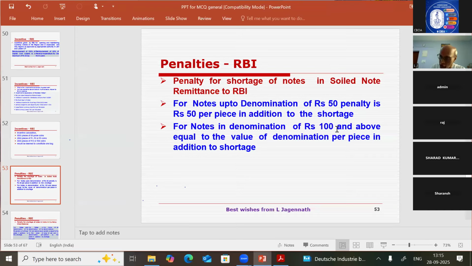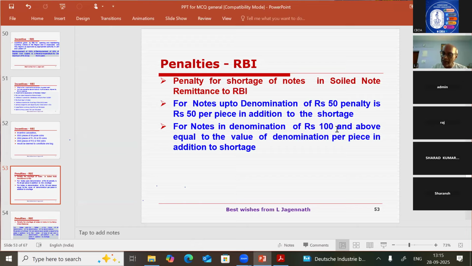For example, let us assume 100 rupees soiled note remittance. In that 100 rupees soiled note remittance, let us assume 5 pieces are missing. So 5 into 100, the loss is 500, we have to compensate. The penalty: 5 pieces are missing, each piece is 100 rupees, again 5 into 100, 500 we have to pay for denominations of 100 and above.